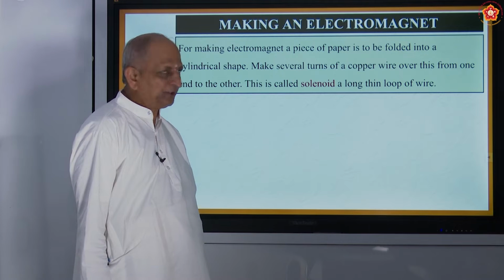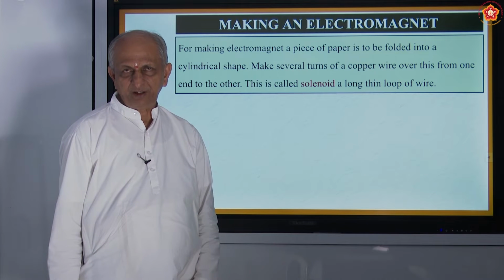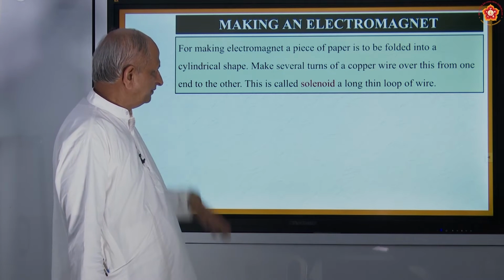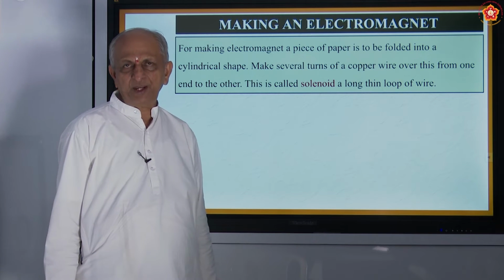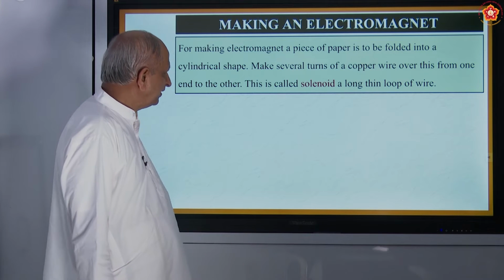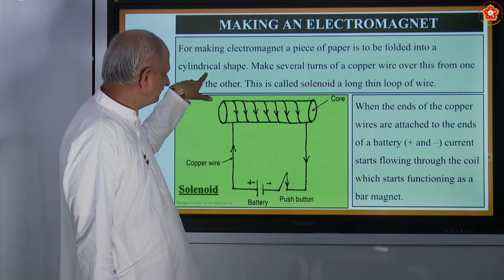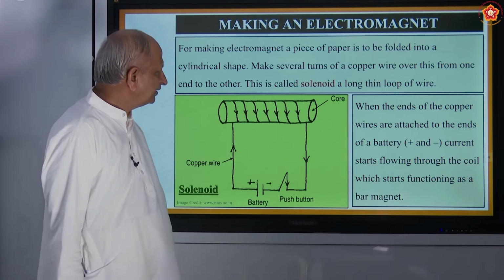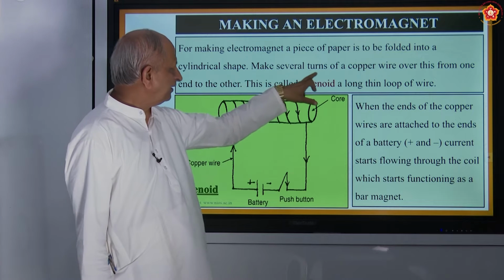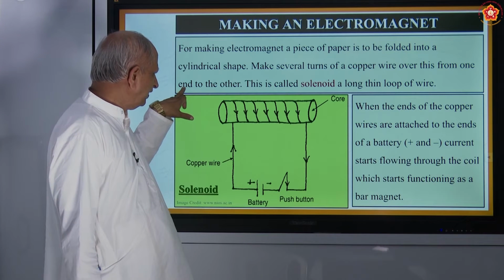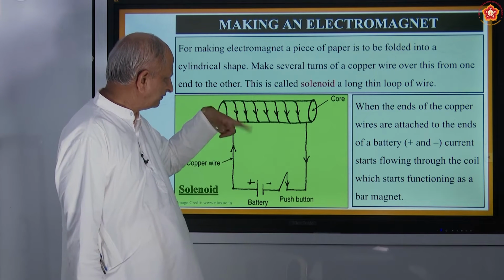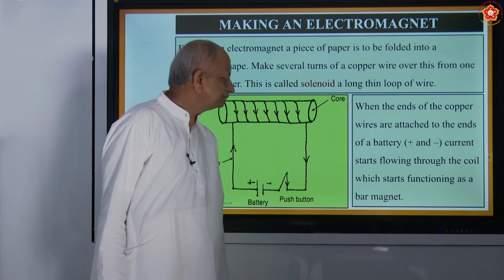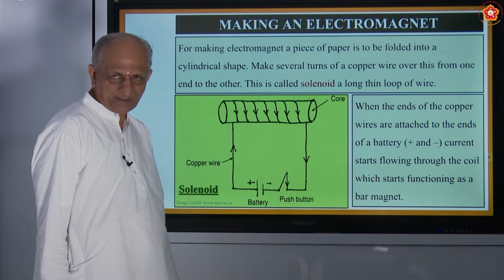Now how to make an electromagnet? You take a piece of paper. It may be a drawing sheet or cardboard, folded in a cylindrical shape. Make several turns of copper wire over this from one end to another. This is the copper wire wound, and this is called a solenoid, a long thin loop of wire.